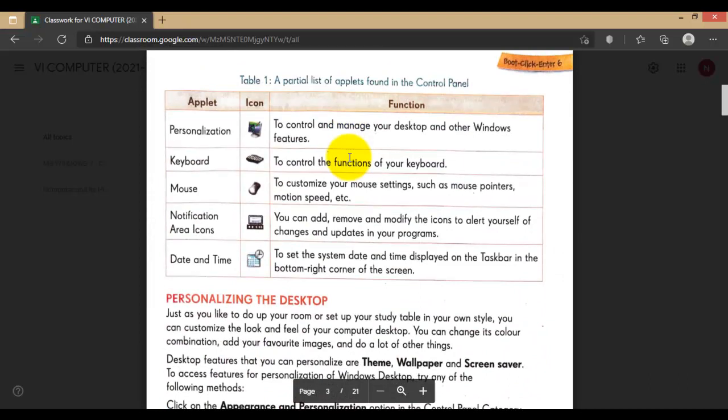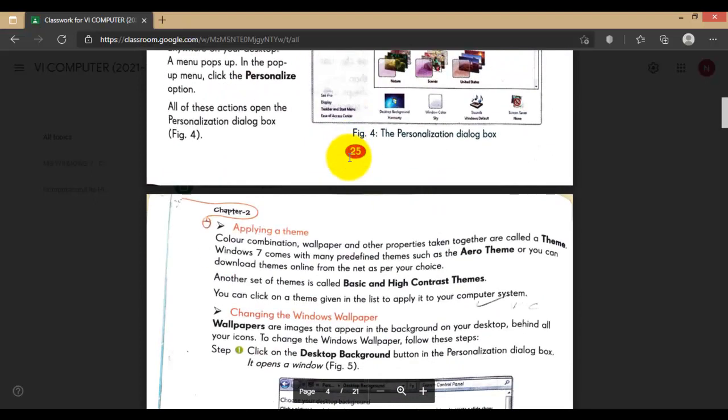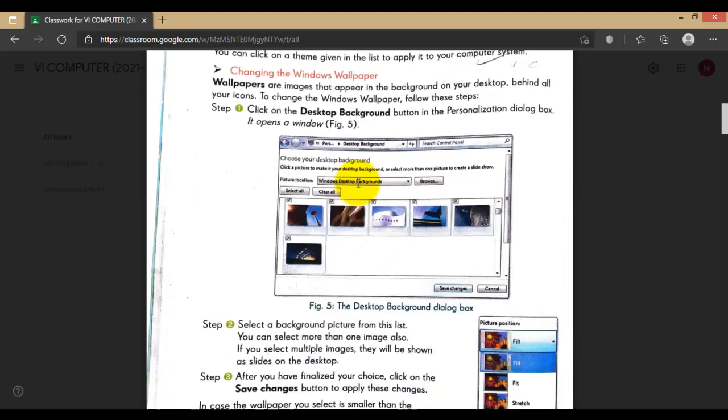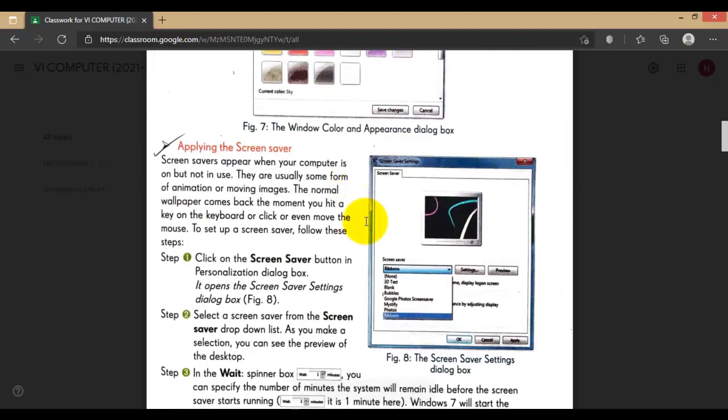Personalizing the desktop, like changing theme or changing wallpaper. Theme is a package which includes the color of the window and wallpaper, screensaver and sound and all. It's a package, and you can also change separately only the wallpaper or color of the window or screensaver. Screensaver prevents others from seeing your screen when your computer is idle and you don't use your computer.